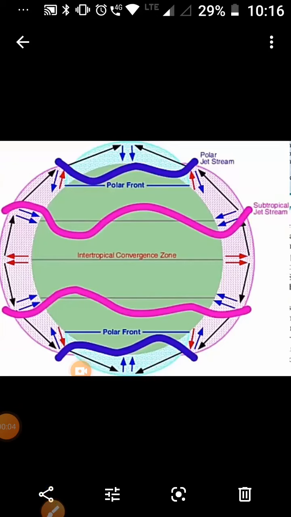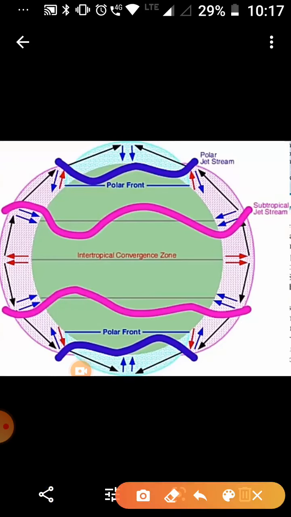Now children, in this video we will talk about the jet stream. Jet streams are basically upper air circulation, and they are located approximately over 27 to 30 degree latitude in the northern hemisphere, as well as 27 to 30 degree latitude in the southern hemisphere. In this diagram you can see two types of jet streams. One is the polar jet stream, another is the subtropical jet stream, in both hemispheres.